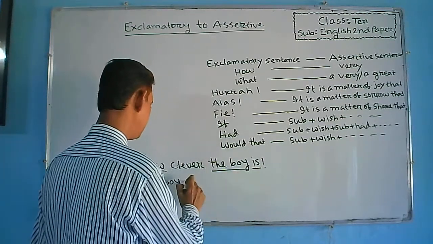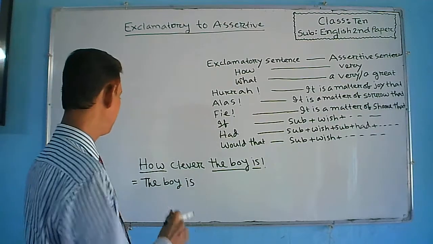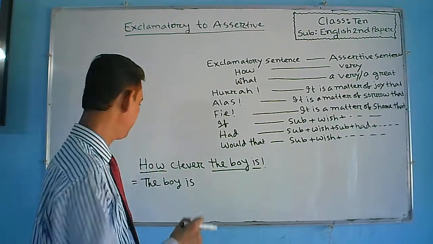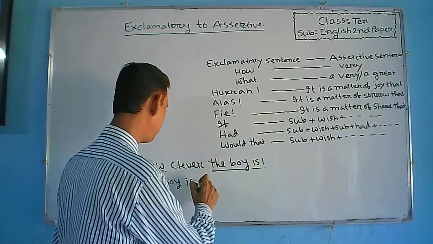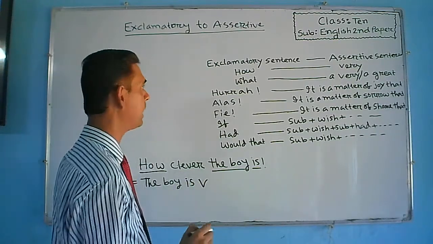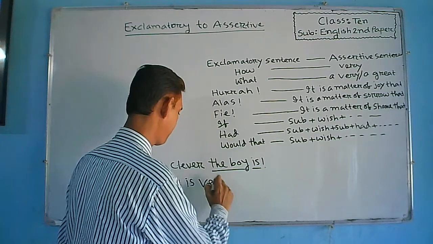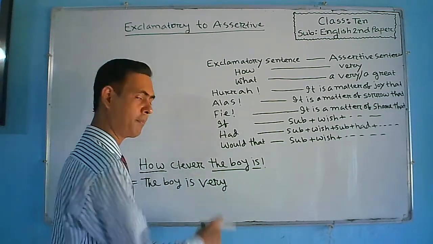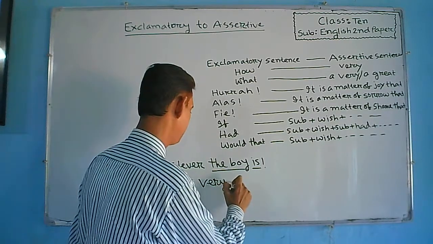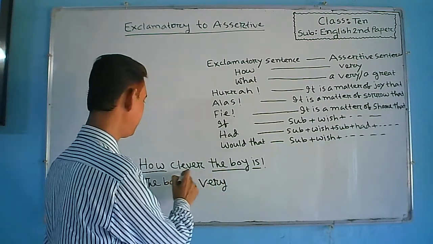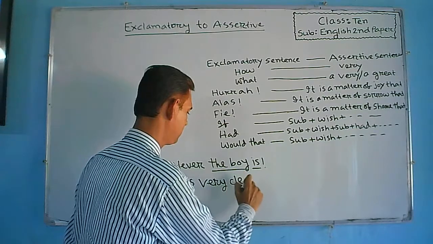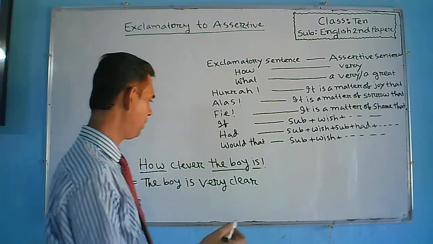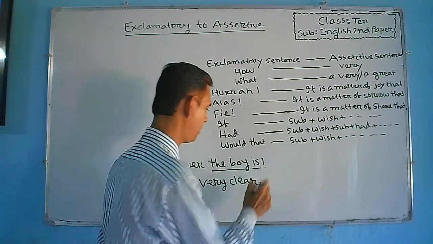Here is. Then if there remains how in an exclamatory sentence, very will be used instead of how in an assertive sentence. Then adjective will be used after very. What is the adjective here? Clever. And at the end of the sentence, there will be put a full stop.